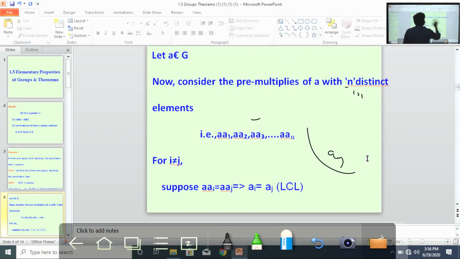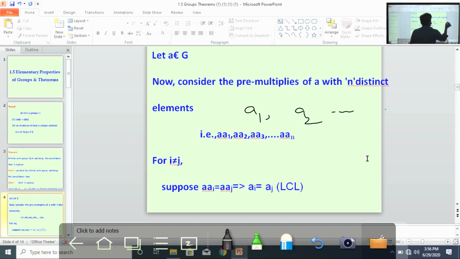Understand? I repeat once again. Pre-multiples of a means nothing but a a1, a a2, and so on, a an.